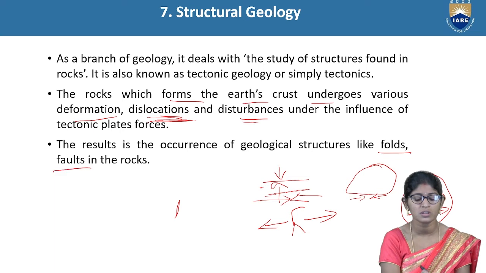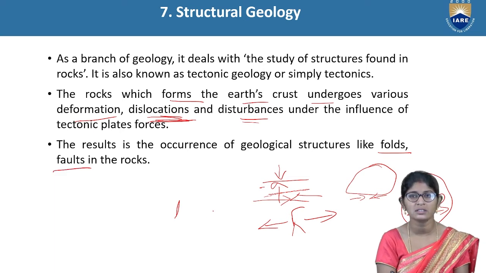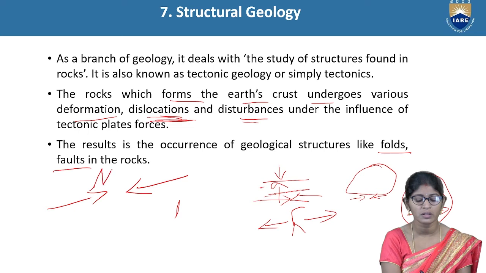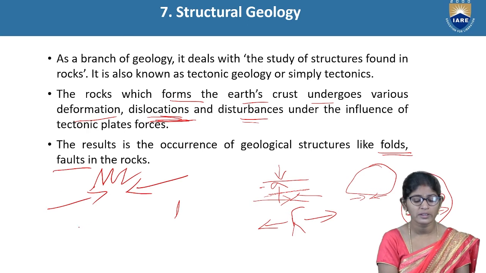The result is the occurrence of geological structures, as we already discussed: when faults form and how earthquakes occur. If the plate tectonics move towards each other, then the top of the structure forms faults. If the plate tectonics move in the opposite direction, then it also causes faults.